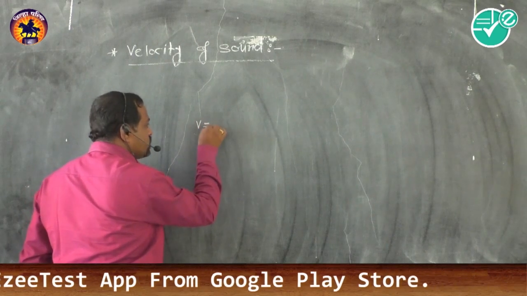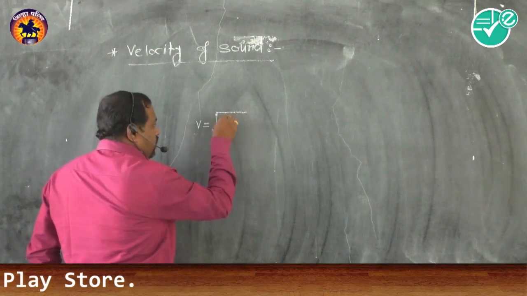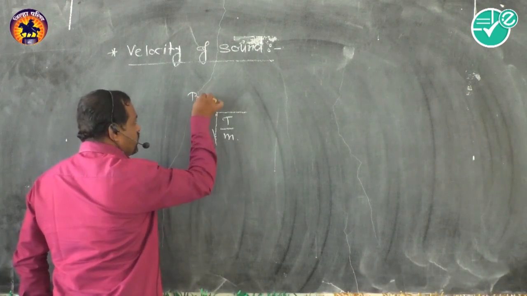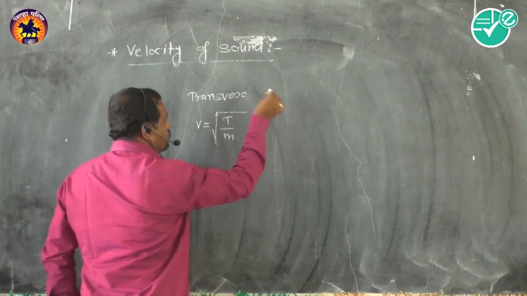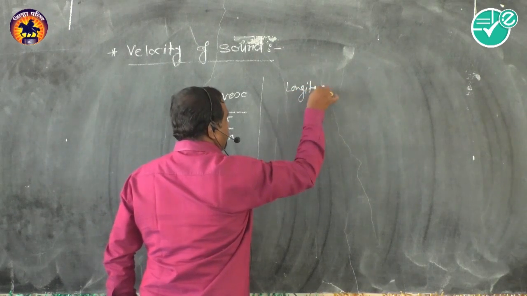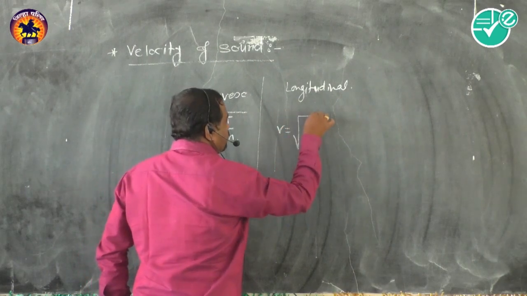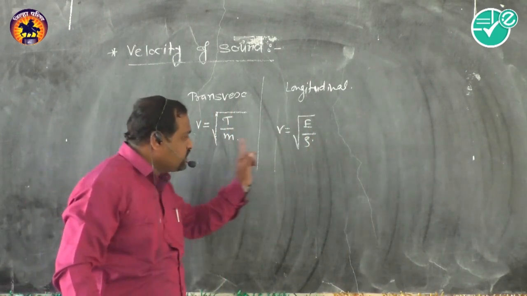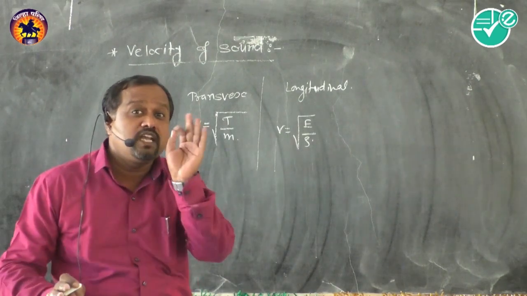Now, before proceeding further, I will write the velocity relations for both types of waves. For the transverse wave, V is equal to the square root of T by M. In case of the longitudinal wave, velocity can be given by the square root of E by rho. See, consider these two. As we already stated, velocity is mainly dependent upon the density.